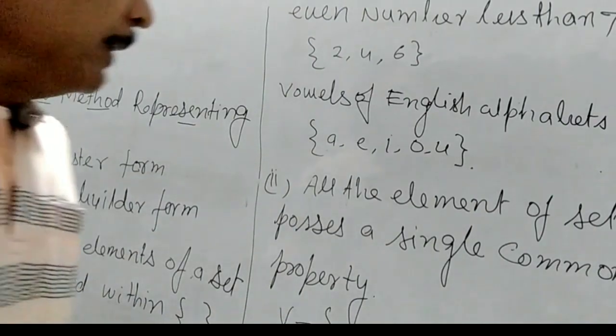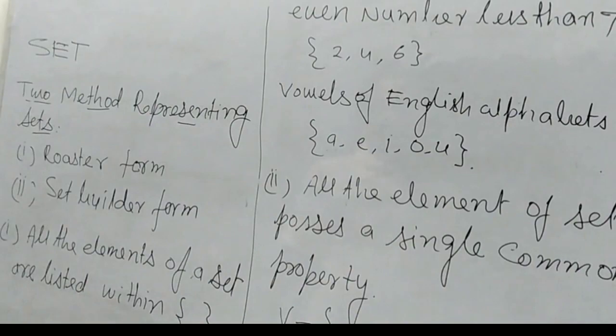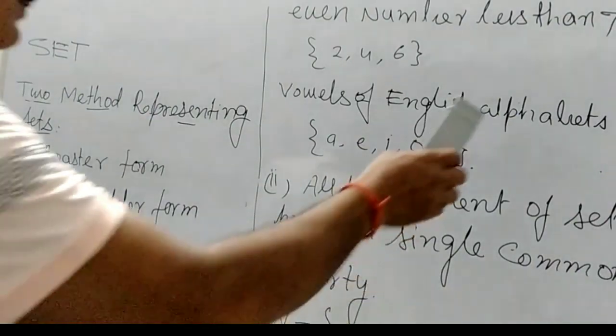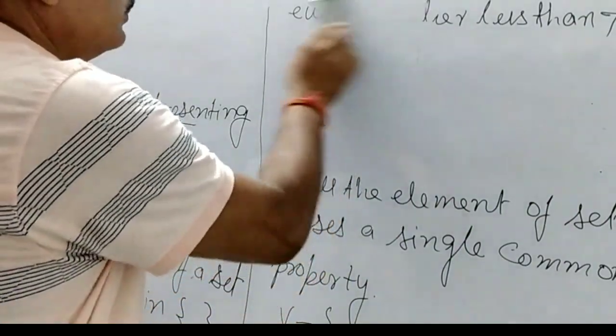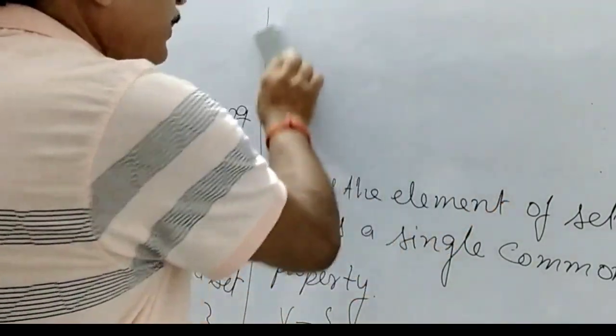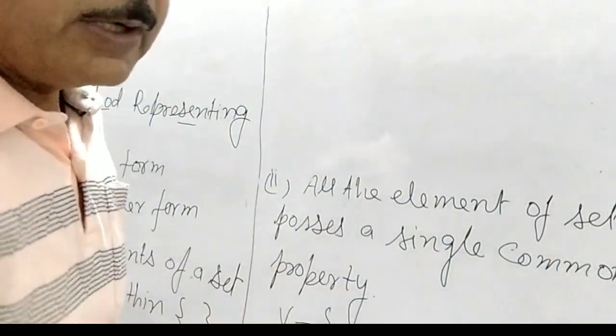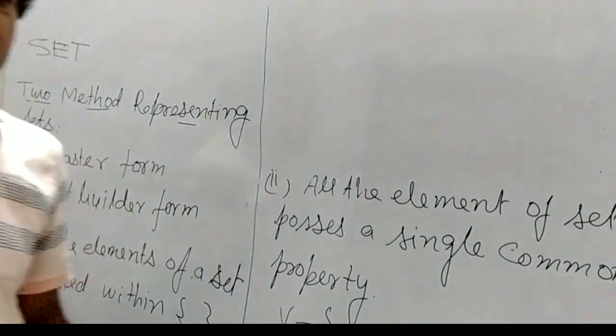Second, set builder form. Now we take another example.